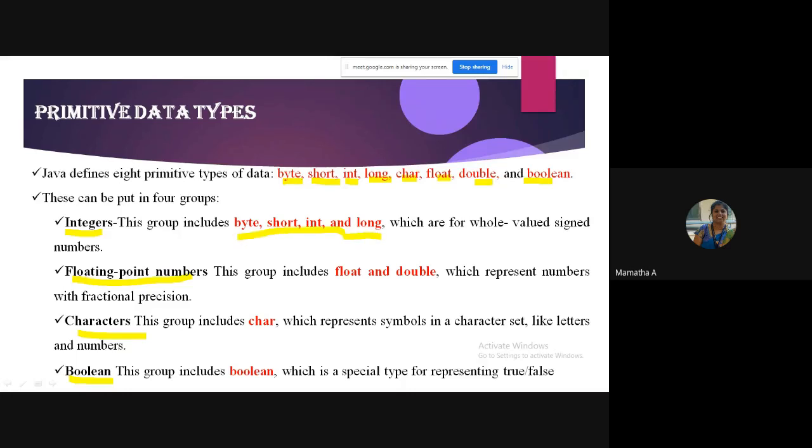Okay. Can anybody just guess what is the difference between int and long? Any idea? Is there any difference or both are the same? Int and long. Any difference that you know, students? Can you hear me? Students?